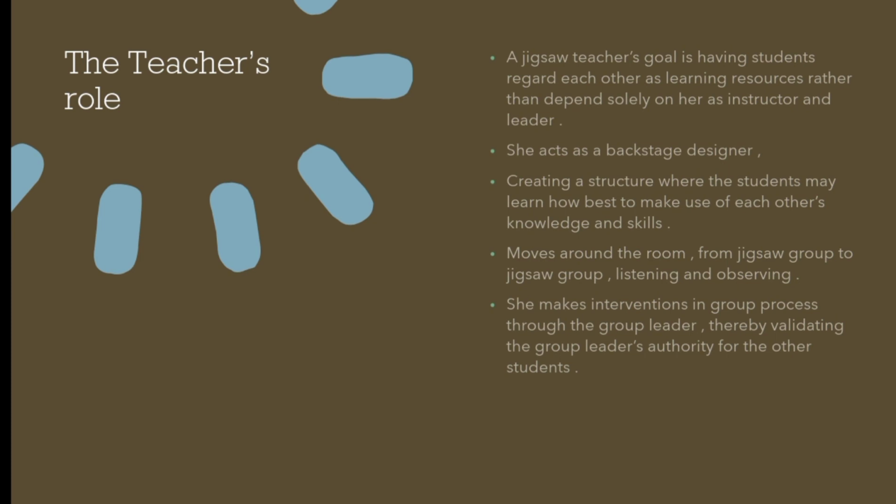And then move around the room from jigsaw group to jigsaw group, listening and observing. And the last, she makes intervention in a group process through the group leader, thereby validating the group leader's authority for the other students.